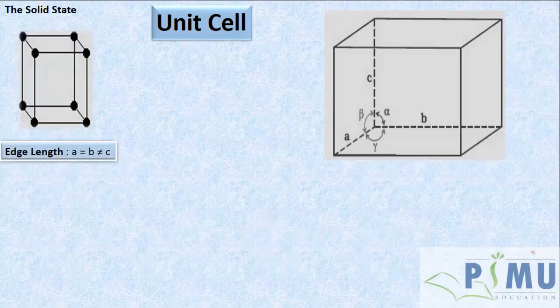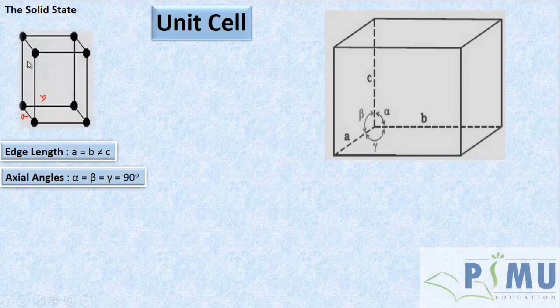Suppose in a unit cell, edge length A equals B, but C is not equal to A or B, that means edge lengths are different. Edge lengths A and B are the same, but C is different. And the axial angles alpha, beta, and gamma all are 90 degrees.